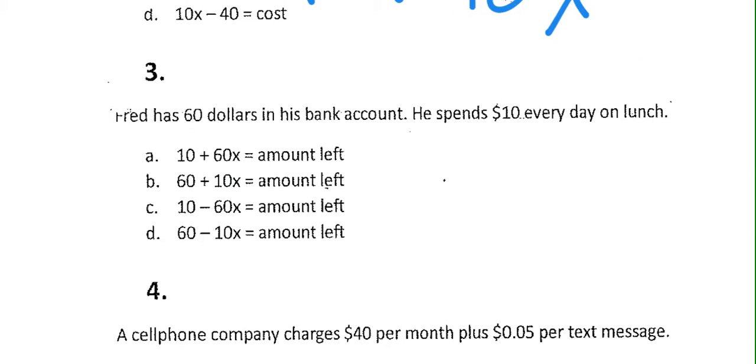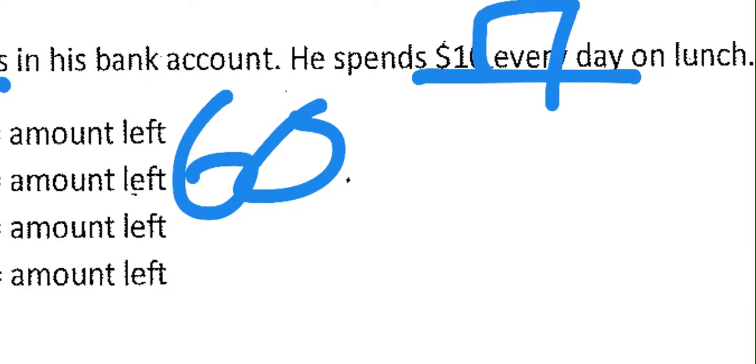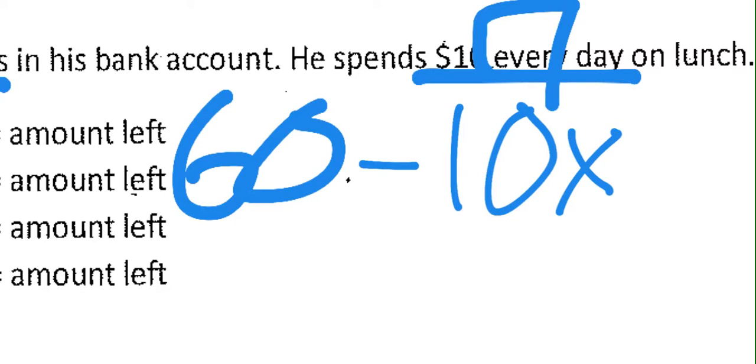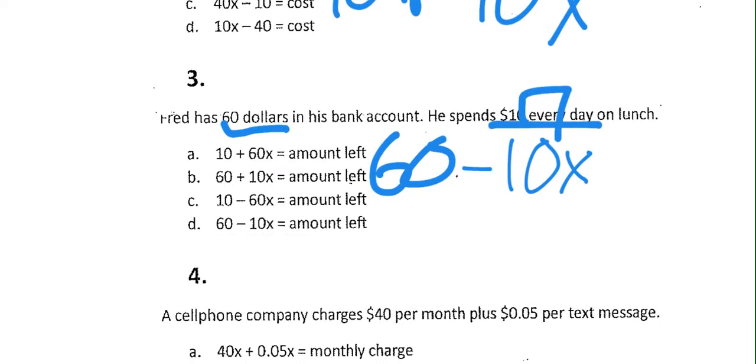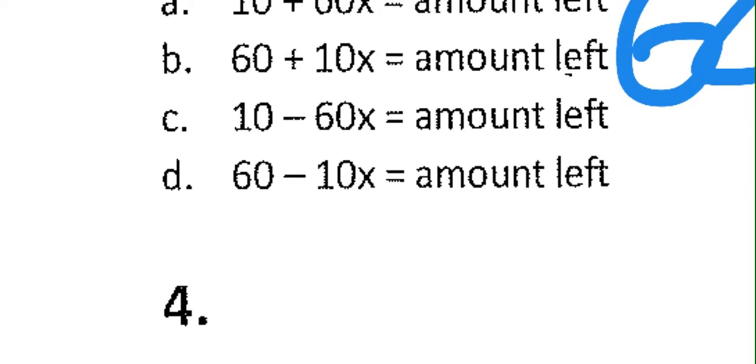On number 3, it says Fred has $60 in his bank account. He spends $10 every day on lunch. He's starting out with that $60. Okay? He spends $10 every day. So that means that we are losing that amount. 60 only happens once. You're only going to have that in your account once. But he's going to lose that $10 every day. And that would tell us how much he has left after a little while. So the one that matches best is going to be, it looks like D on this one.